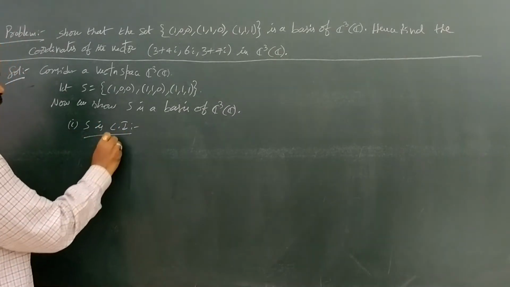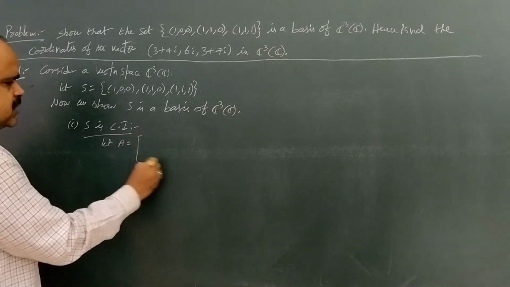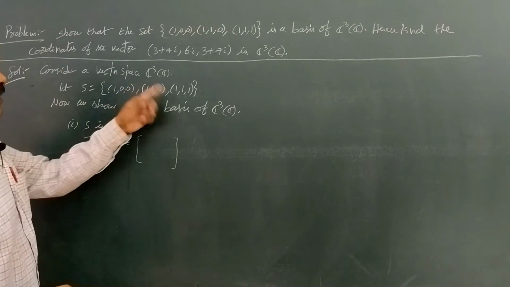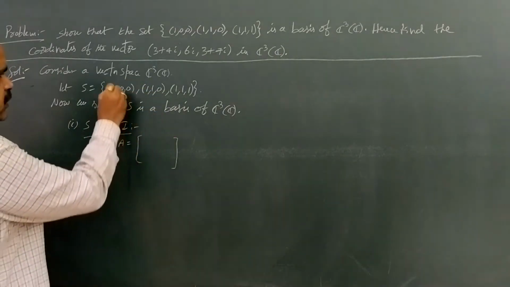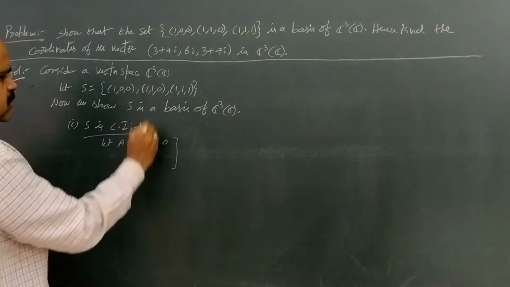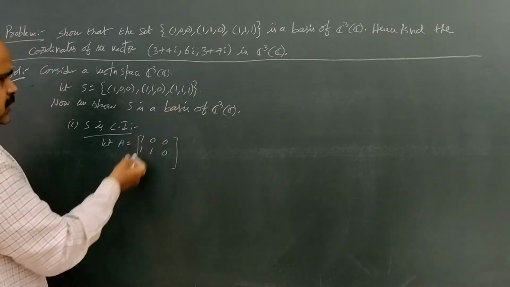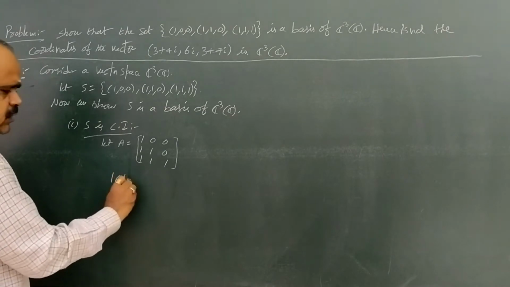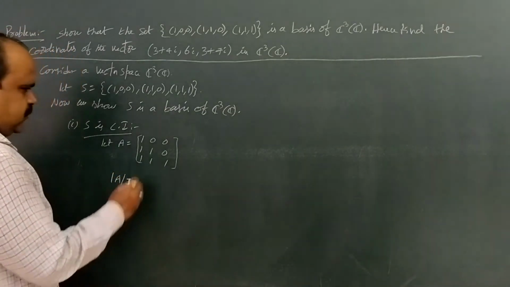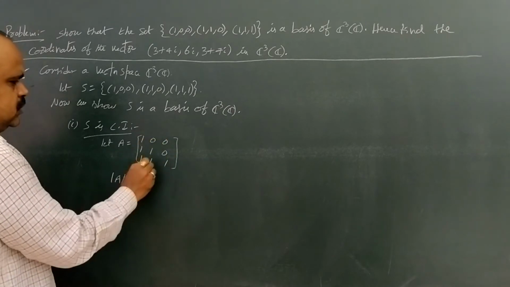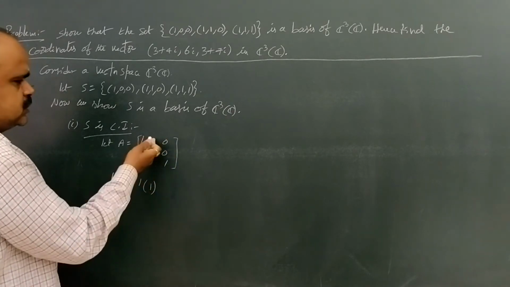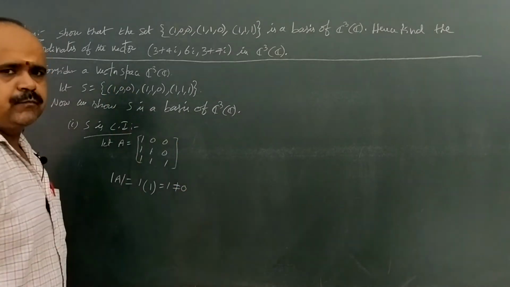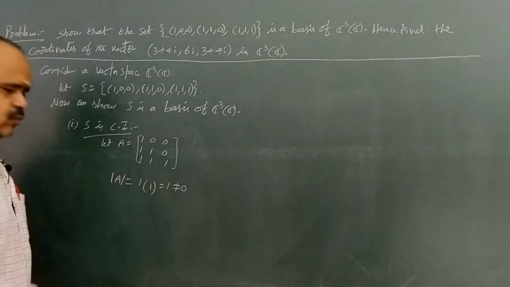Let A be a 3 by 3 matrix in which the 3 rows are the 3 vectors. The first row contains the first vector 1 0 0, the second row contains the second vector 1 1 0, and the last row contains the last vector 1 1 1. Now find the determinant of A. It is 1 into (AD minus BC), which is 1, minus 0 into something, plus 0 into 0. So that equals 1, which is not equal to 0. So the determinant of A is not equal to 0.